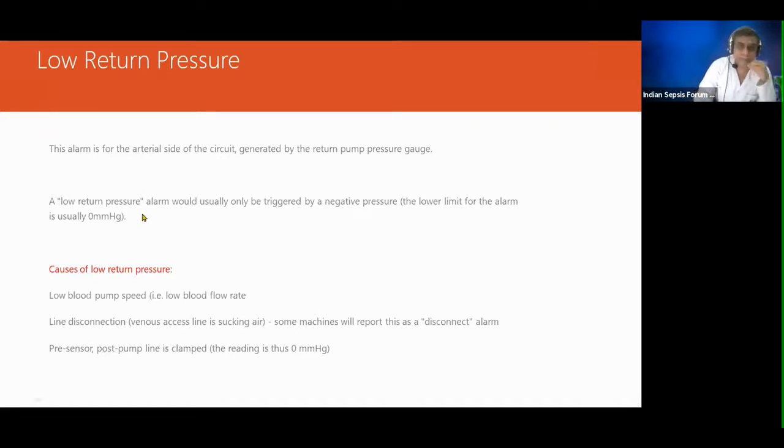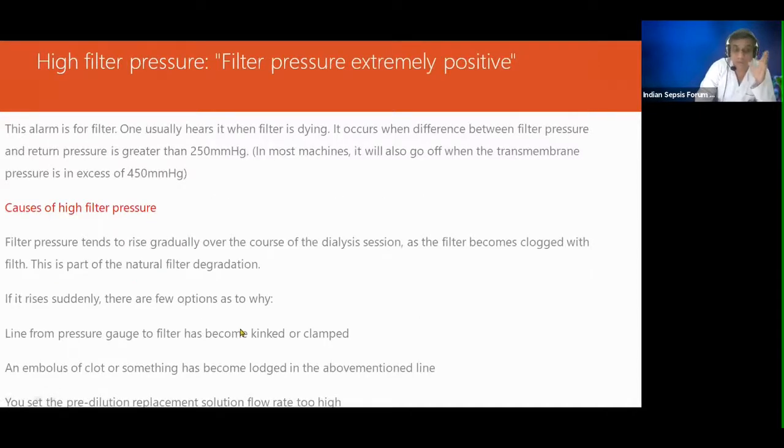So this might sound a little complex for you, but you have to be aware of these things. High filter pressure. Filter pressure extremely positive. This is a common thing. This alarm is for the filter. One usually hears it when the filter is dying.